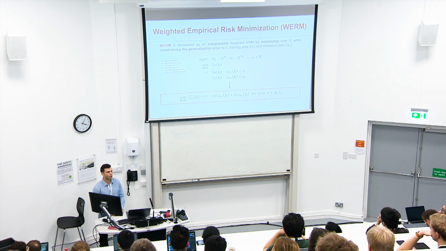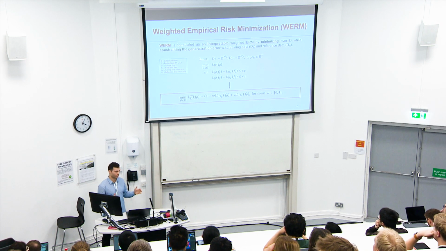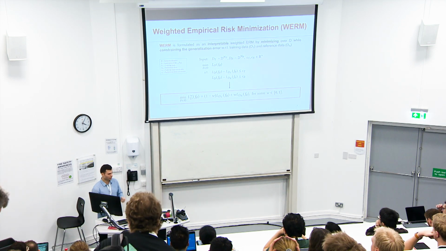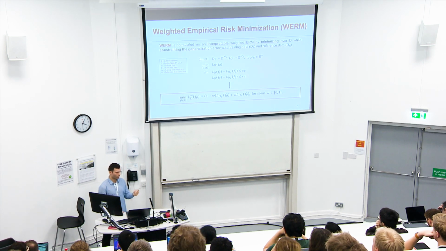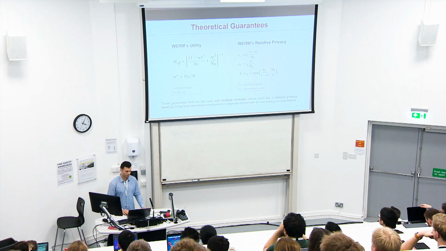So in the case when W is 0.5, this would mean that both losses get equal weight and we're weighting all data points equally. However, if we select a W that's not 0.5, then we'll add more weight to one of the data sets compared to the other.